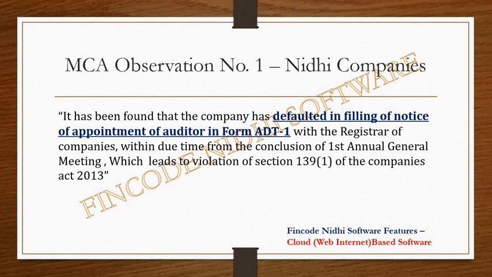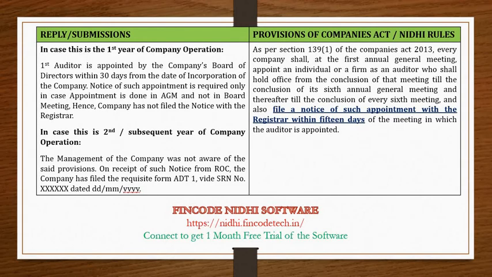We will deal with these observations in two manners. First, we will be discussing the provisions of Companies Act or Nidhi rules related to this notice, and thereafter we will go into the reply or submission which a Nidhi company should provide to ROC. The provisions of Companies Act 2013 say that once an auditor is appointed in an AGM, the notice therefor in Form ADT 1 needs to be filed with the ROC within 15 days of such meeting.